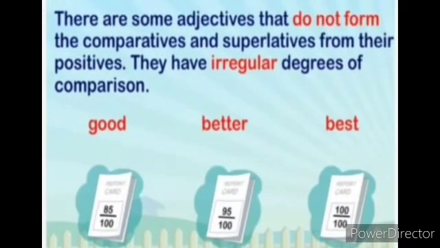Here, there are some adjectives that do not form the comparatives and superlatives from their positives. They have irregular degrees of comparison. We have learned till now that we can add IER, double the last letter, use IEST and EST, and use more and most. In the last one, they have irregular degrees of comparison. Here the adjective is good, the positive degree is good. Now the comparative and superlative will be totally changed: better, best. For some adjectives we can't add anything, so we have to change the word. That is good, better, best.